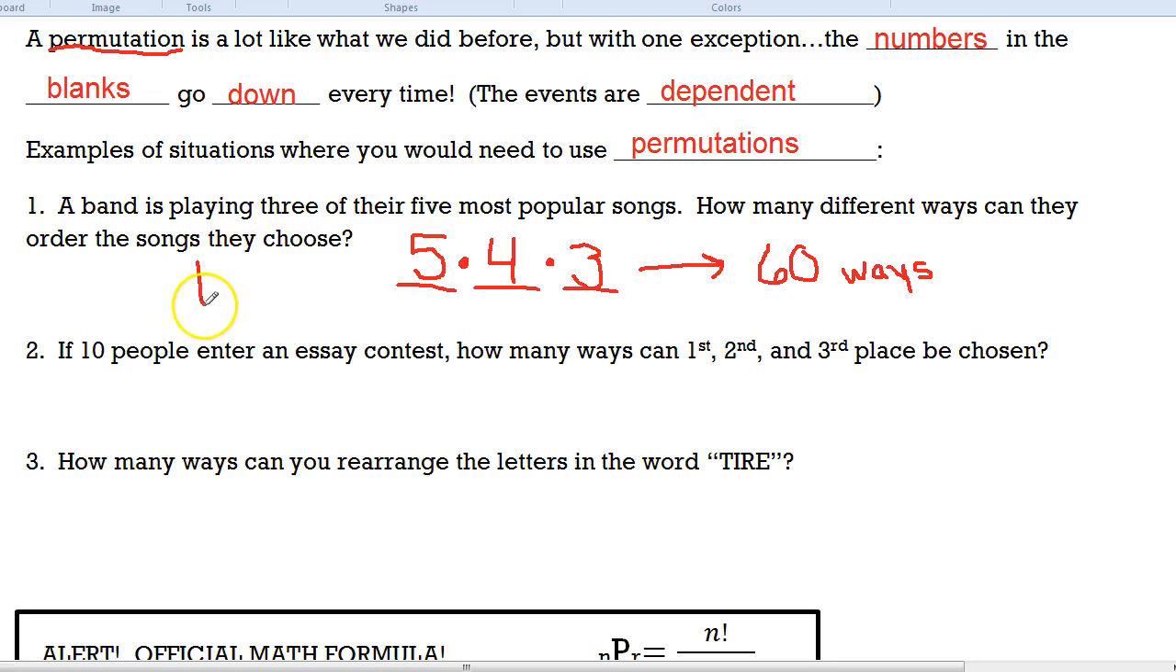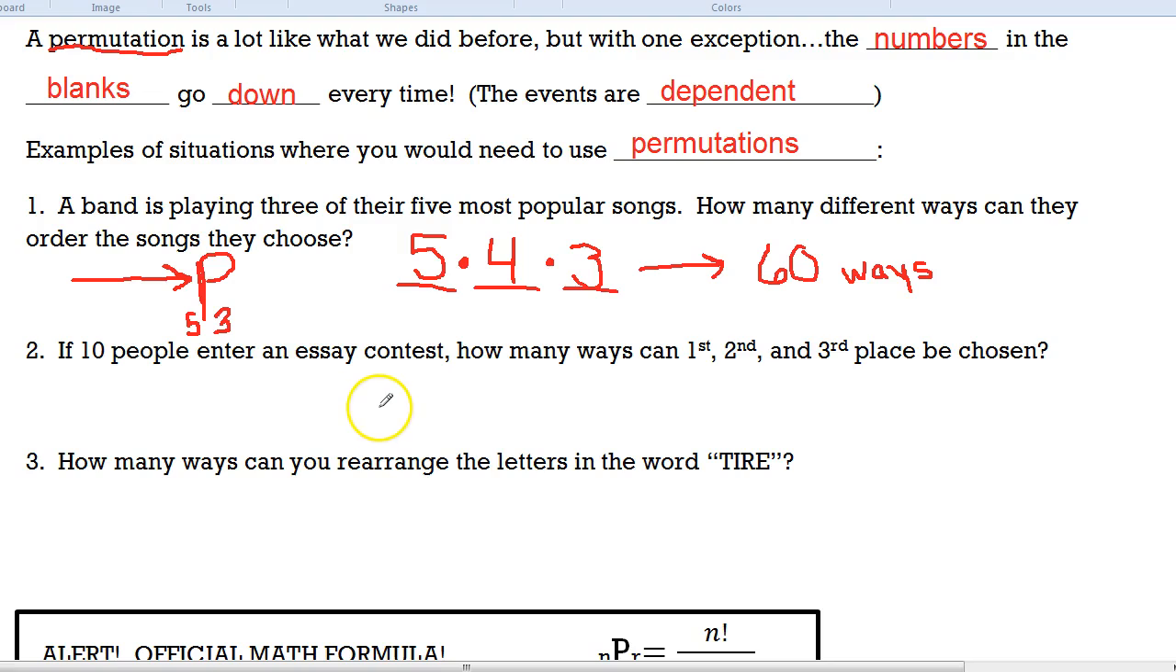Sometimes you will see that written as a 5 and a 3 with a big old P in front of it. That is kind of math language for a permutation, and basically it's saying you have 5 items and you are going to choose 3 of them. We'll practice that a little bit more later.